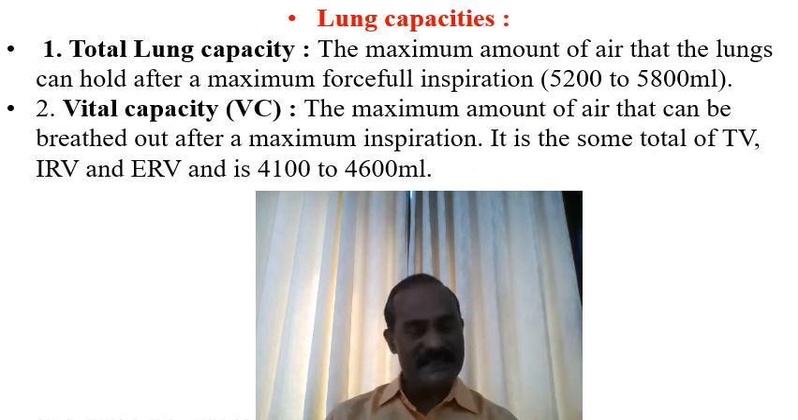And then the vital capacity, VC, the maximum amount of air that can be breathed out after maximum inspiration. It is the sum total of TV, IRV and ERV. In a human being, it is around 4.1 liters to 4.6 liters, or in other words 4100 to 4600 ml.